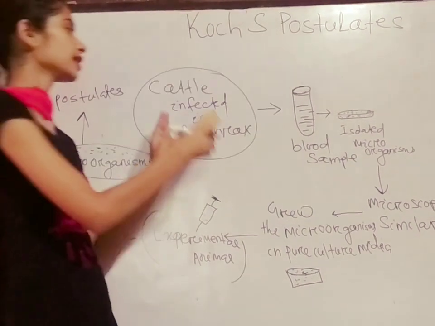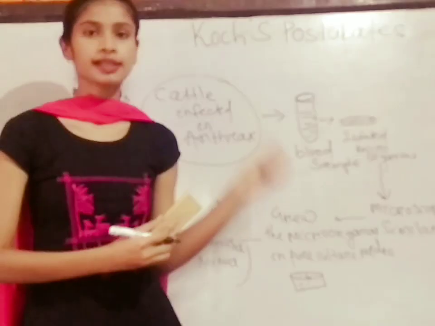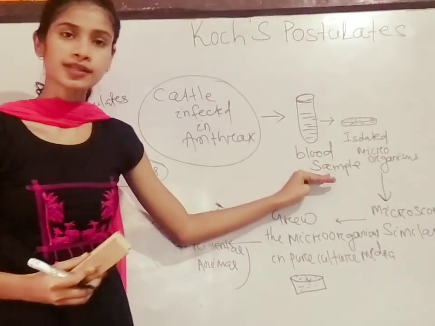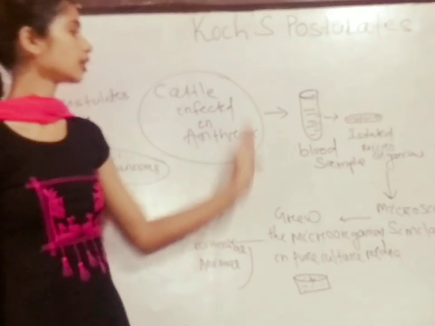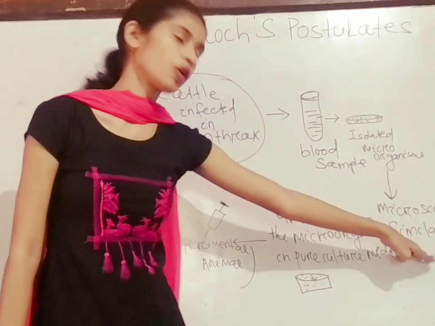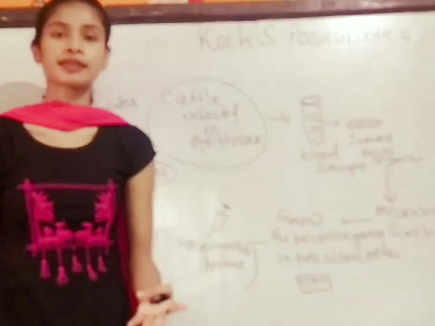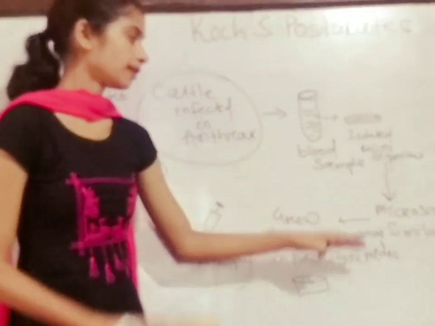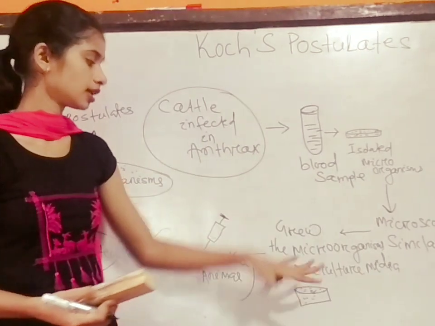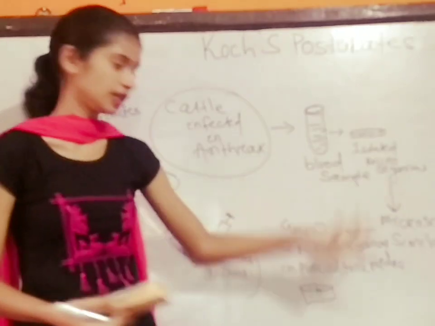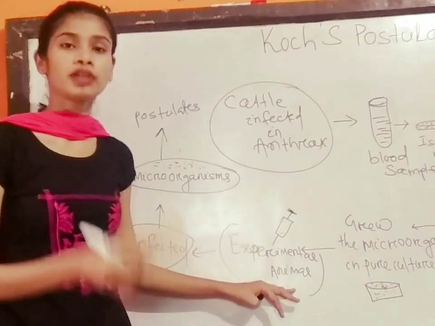So firstly he took an anthrax infected cattle, then he removed some blood samples, then isolated the microorganisms from the blood sample. After that he saw them microscopically, and they were similar. After that these microorganisms were grown in a culture media, then injected into an experimentally susceptible animal.